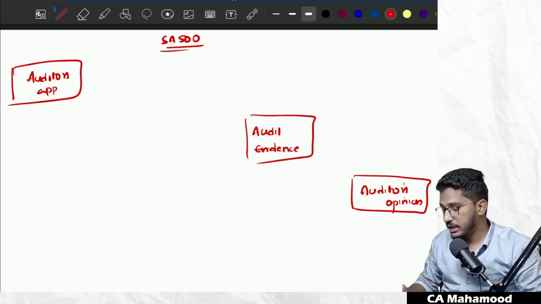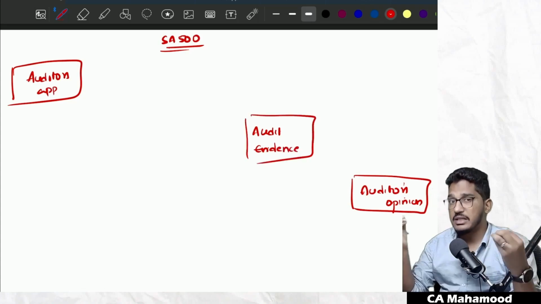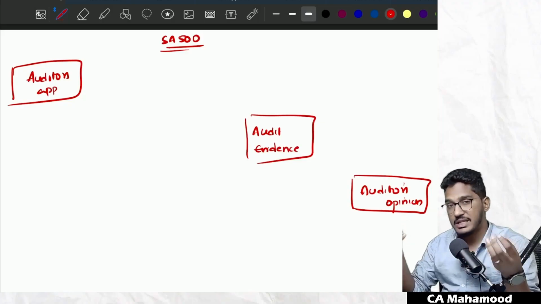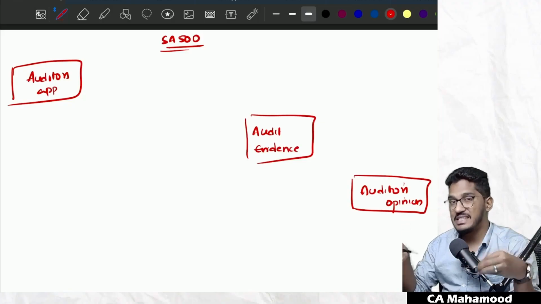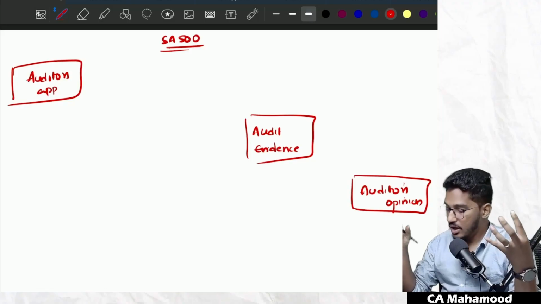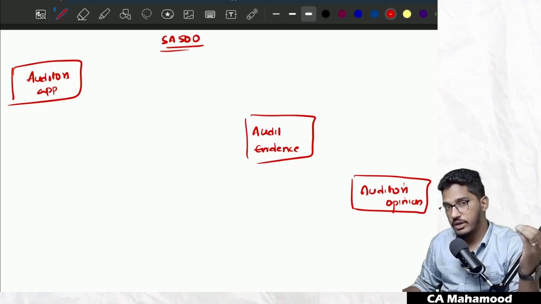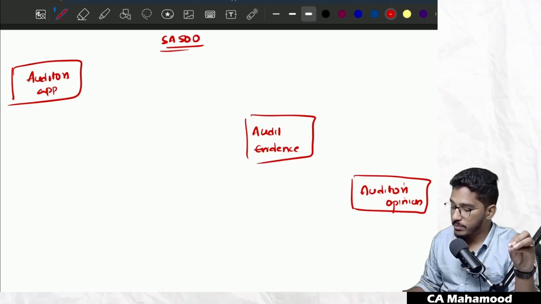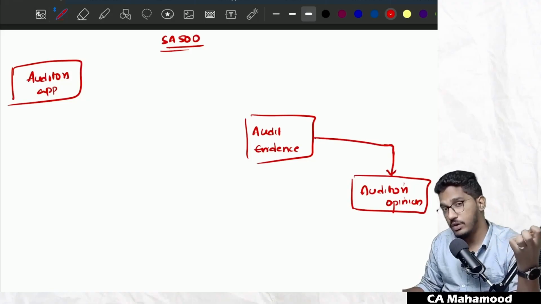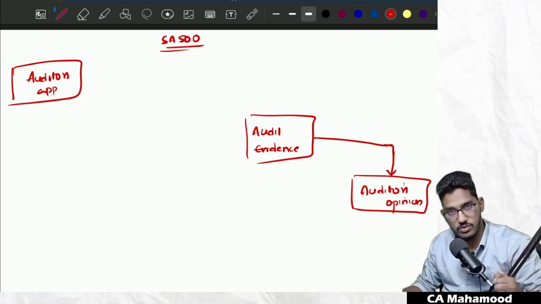In simple terms, audit evidence means the information which supports the auditor's opinion. Alternatively, I can say it is the information which forms the basis for the auditor's opinion. So the ultimate objective of the auditor is to express the opinion, but to express that opinion, the auditor needs some supporting information, which we call audit evidence.